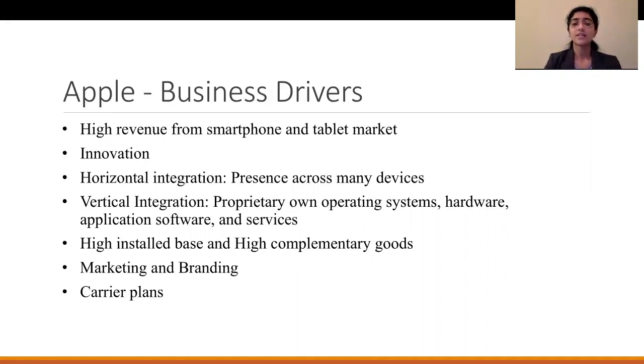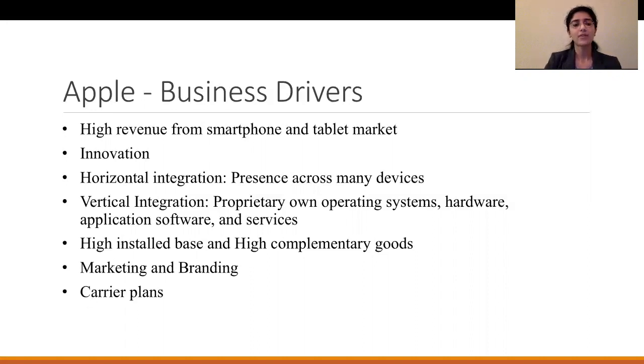Again, next is high install base. Because of the huge user base for Apple products, a lot of application software is specifically made for Apple, which further drives its business growth. Then we have marketing and branding, which has been important for Apple and brings in a lot of users every time because of its brand value. And carrier plans, like AT&T carrier plans, have a huge impact on iPhone sales. So that's definitely a key business driver for them.